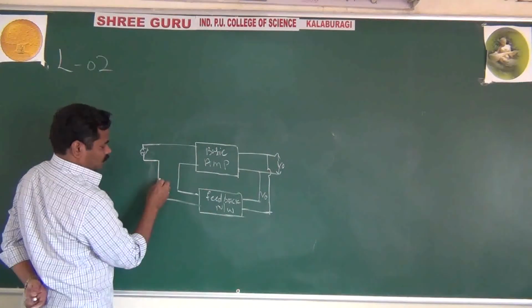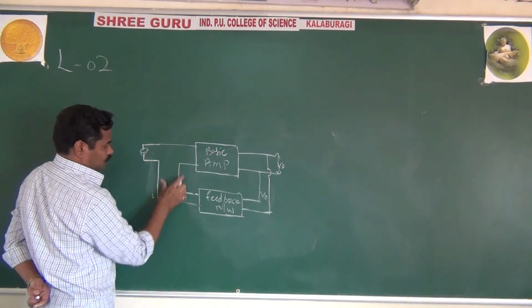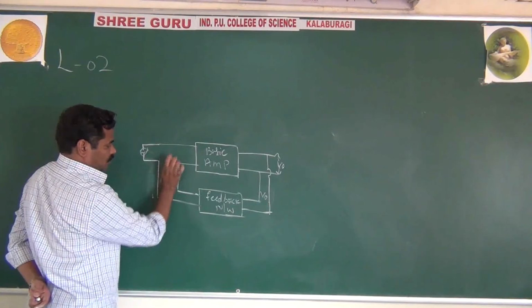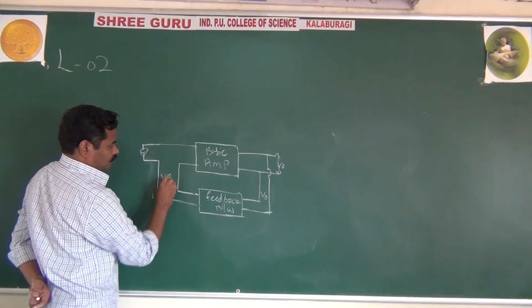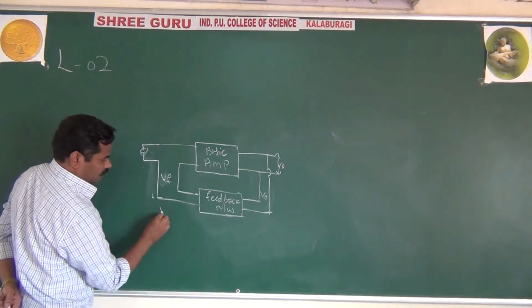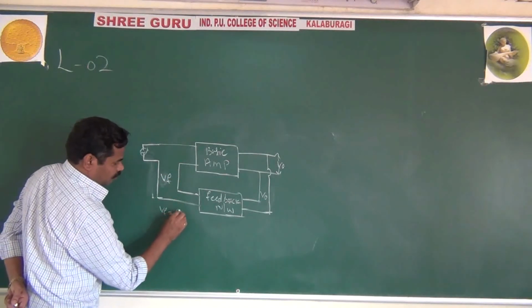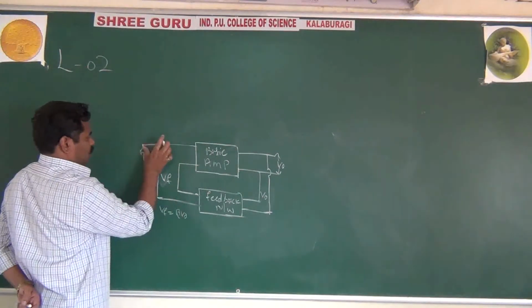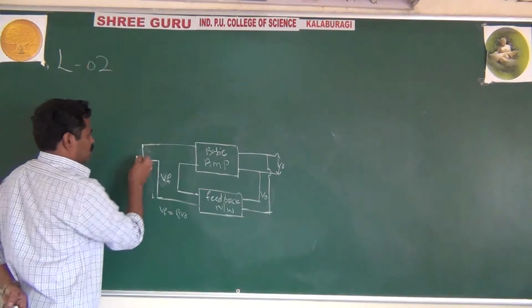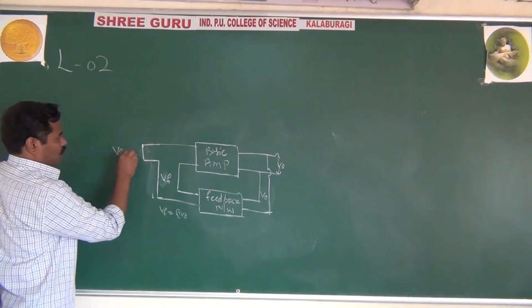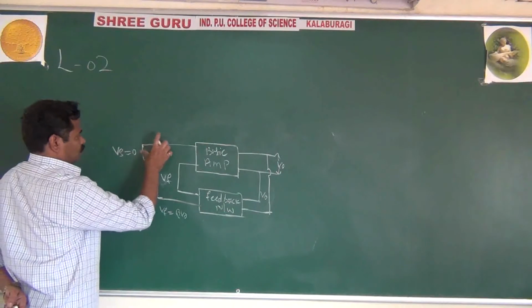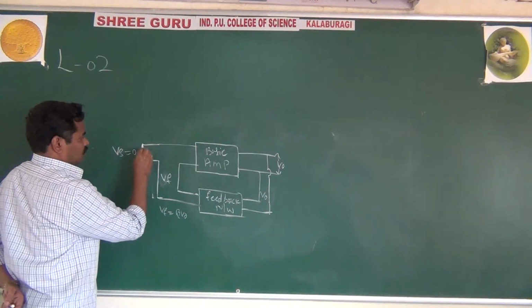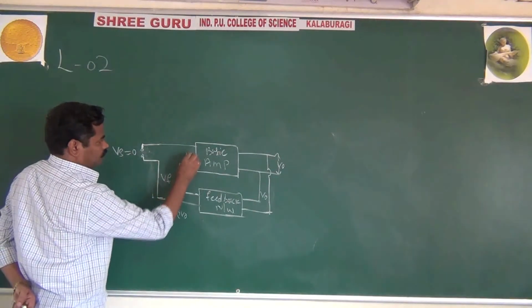This is VF, and VF equals beta into V0. The source is shorted, or you can write VS is 0. This is open, and here we have the load VL.